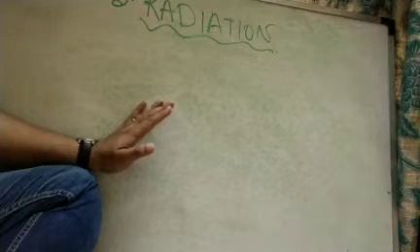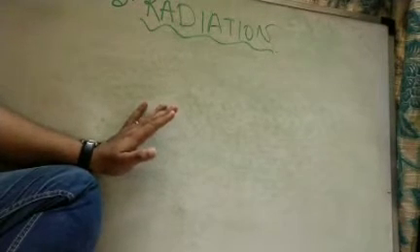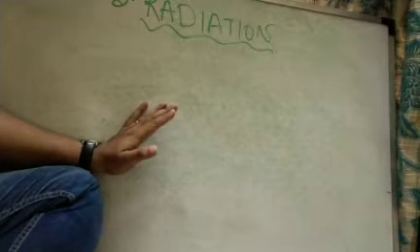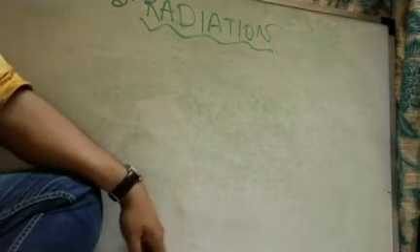But if there is no material medium, that is, if there is no solid, liquid or gaseous medium, then also heat can travel by the process of radiation.